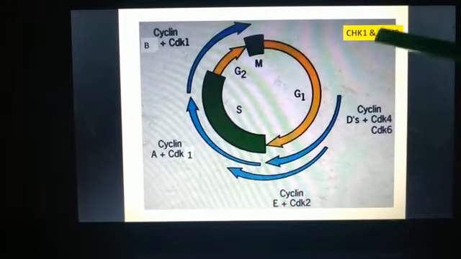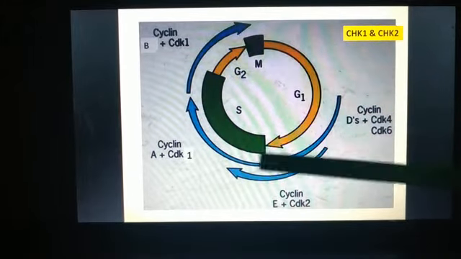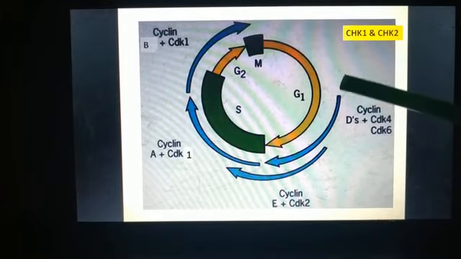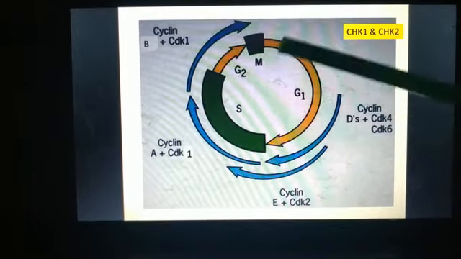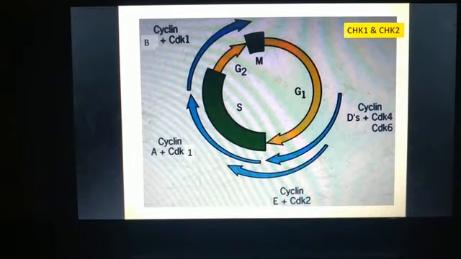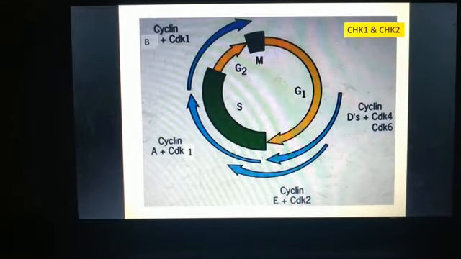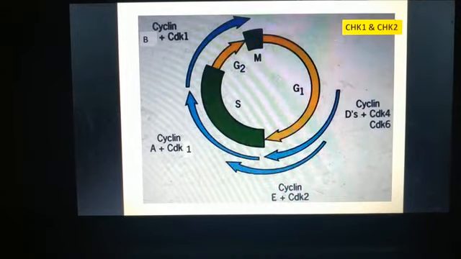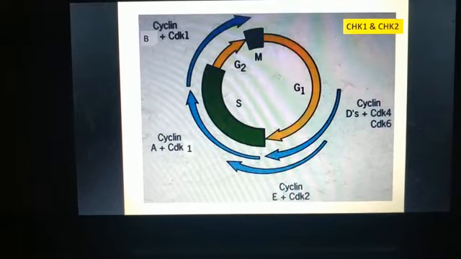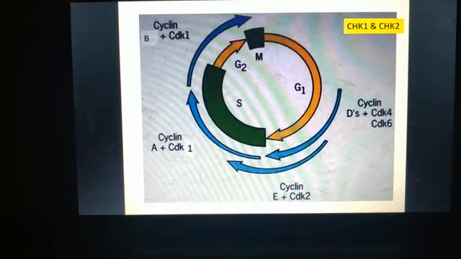So these are the different types of cyclin and CDKs which are associated at different phases of the cell cycle, and they also help in regulating the cell cycle. They will also check the checkpoints. Now we have studied the DNA damage checkpoints.